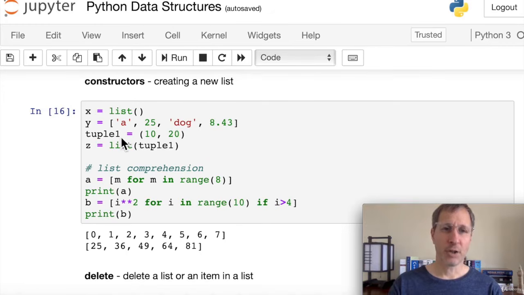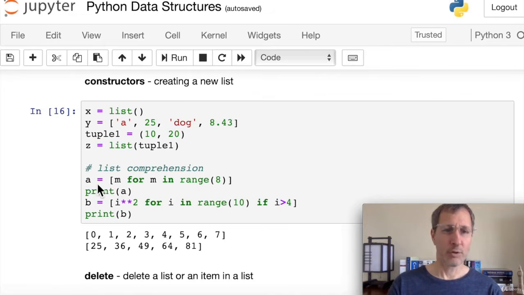We can also create a tuple, which we'll cover tuple constructors in a minute, and we can pass that tuple into the list constructor just by putting it inside the parentheses in the list constructor. That'll create a new list and assign it to Z. And lastly, we can use list comprehensions. I'm going to have another section on list comprehensions in a few minutes, so I just wanted to give you a little teaser of what you can do with list comprehensions to create new lists with sets of values.